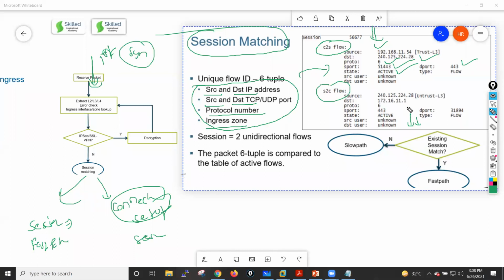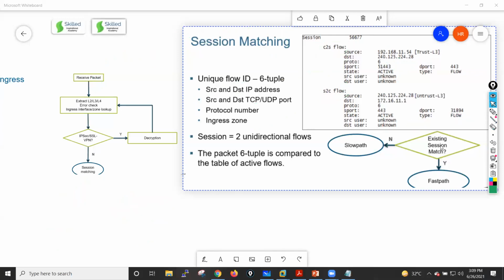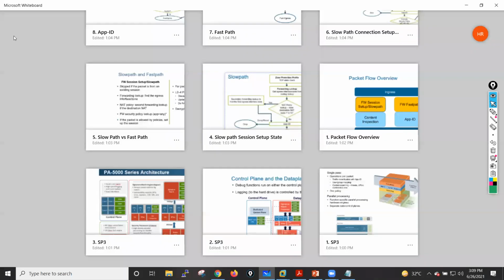Other details means you will get the egress interface, ingress interface, all these details. Okay, so these are the things it will look into in the connection setup state, guys. Okay, so see, existing session match happens. If yes, then fast path. If no, then slow path. So let me go into your slow path. What are the things that happen in your slow path?